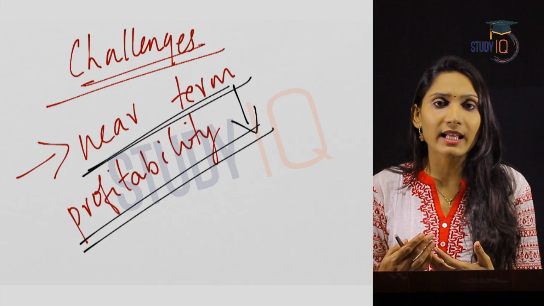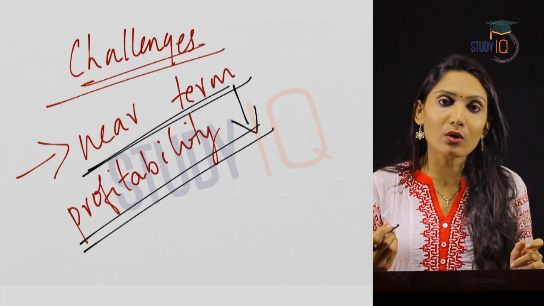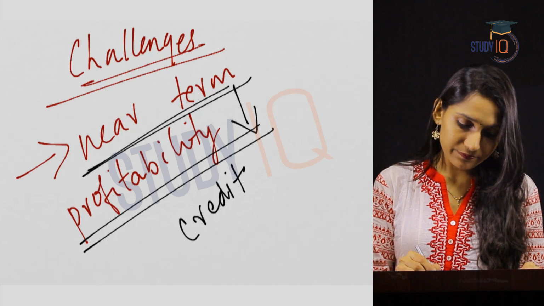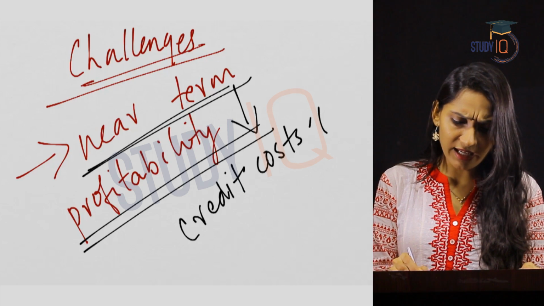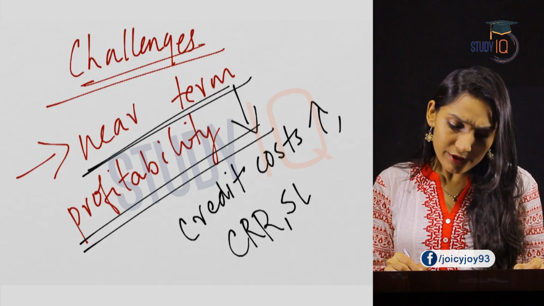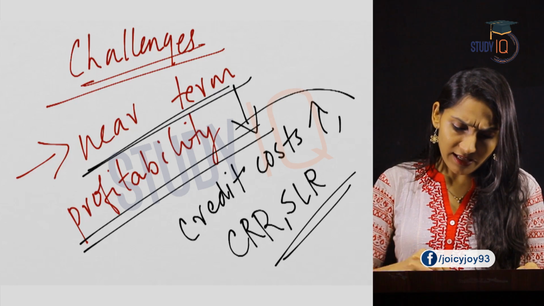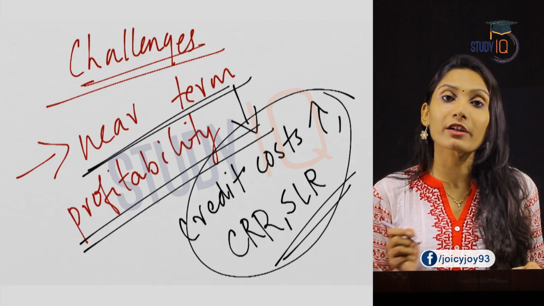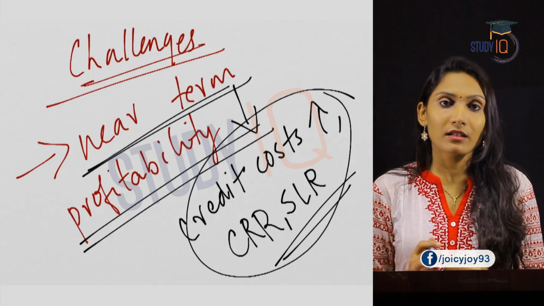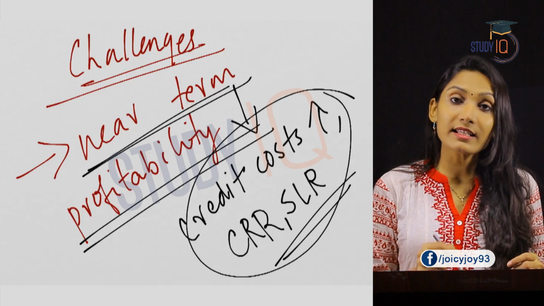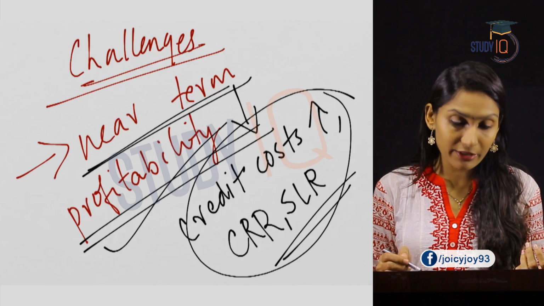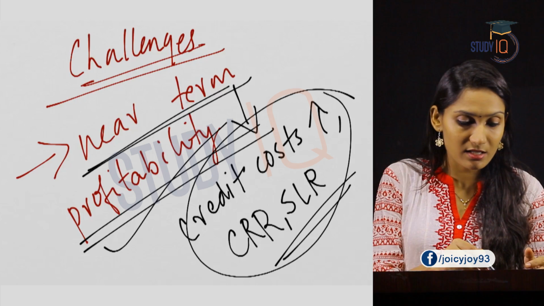What are the reasons for that? They have a high cost of acquiring funds, or credit costs are high. Again, they have to keep CRR, SLR, etc. So initially this will have an impact on the profitability of the microfinance institutions. But in the long run this will be rectified. But we are discussing the challenges. So one challenge is the near-term profitability of these microfinance institutions.